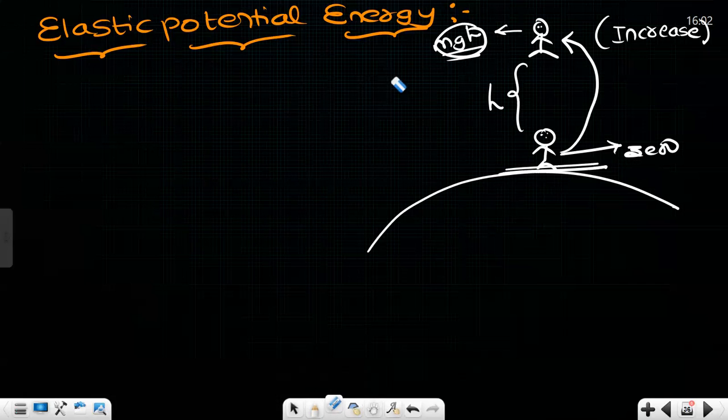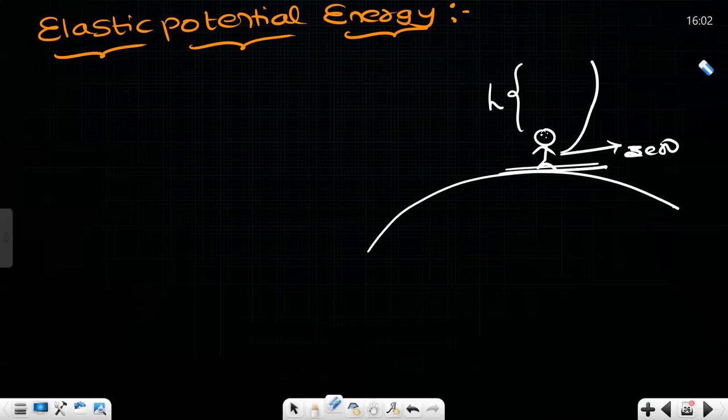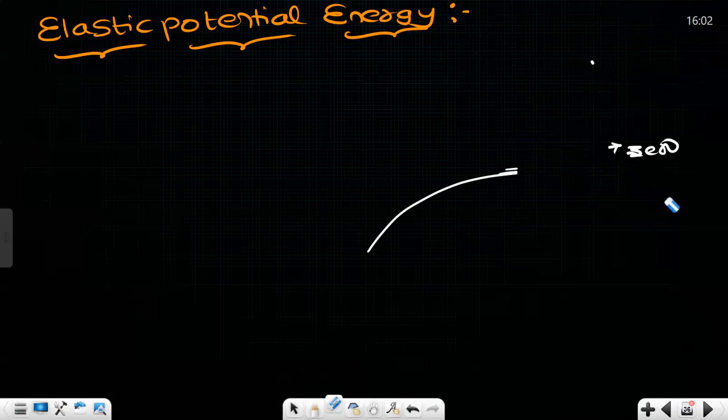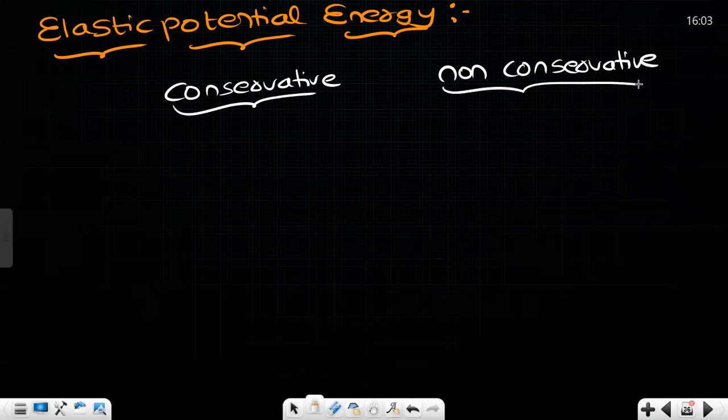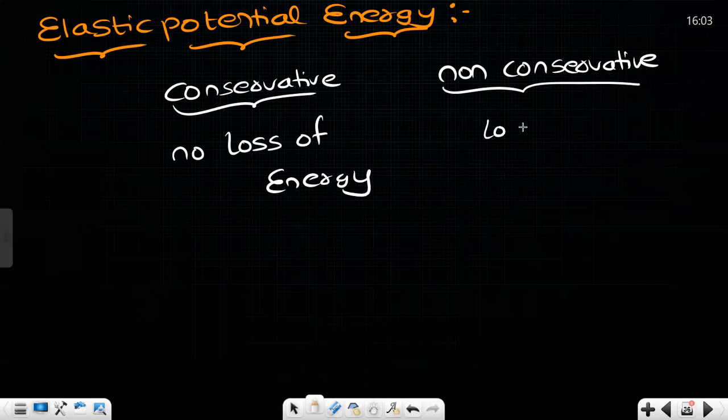This potential energy term will be only applicable for conservative forces. There are two types of forces in nature: conservative forces and non-conservative forces. Conservative forces will convert one form of energy to another form of energy without any loss. No loss of energy. But in non-conservative forces, there will be loss of energy.